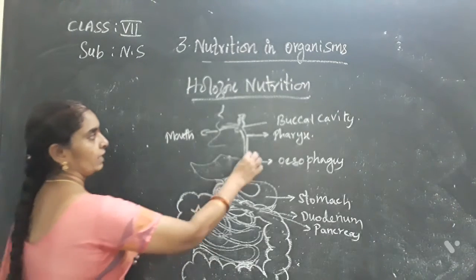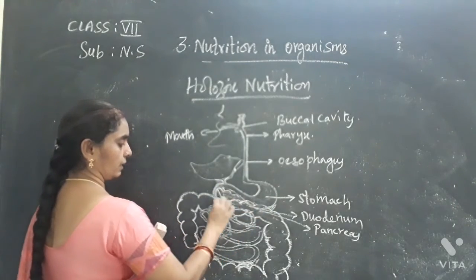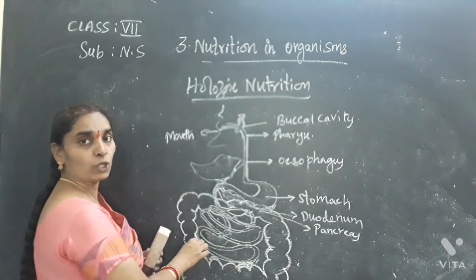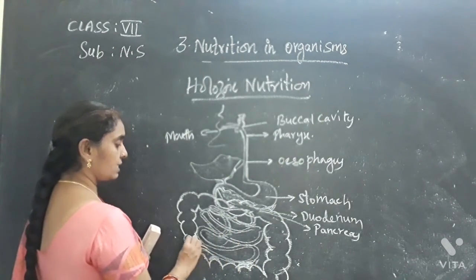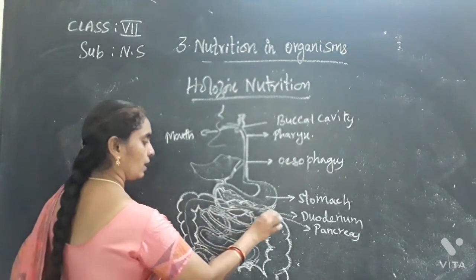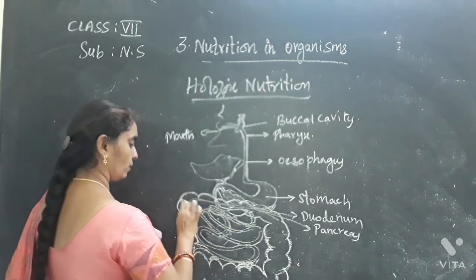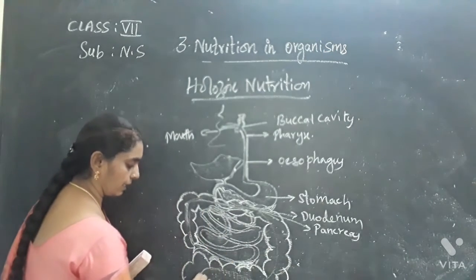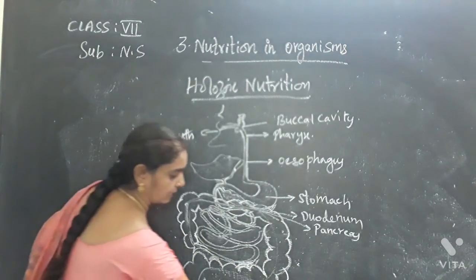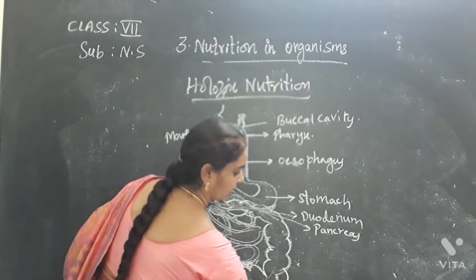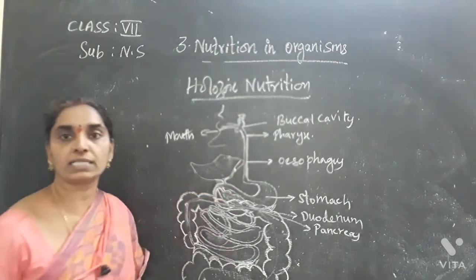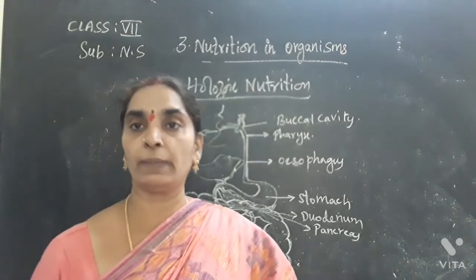So here the food moves through the stomach and again the small intestine, where the villi absorb the digested food, and undigested food reaches the large intestine over here. Okay, and the waste material is stored in the rectum and finally released through the organ called the anus. This is how digestion takes place in human beings.